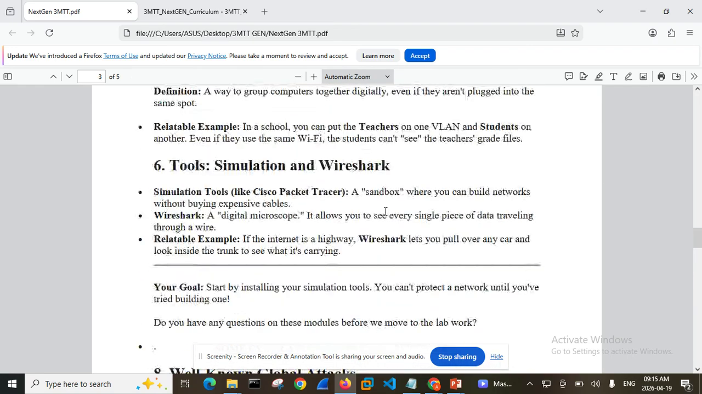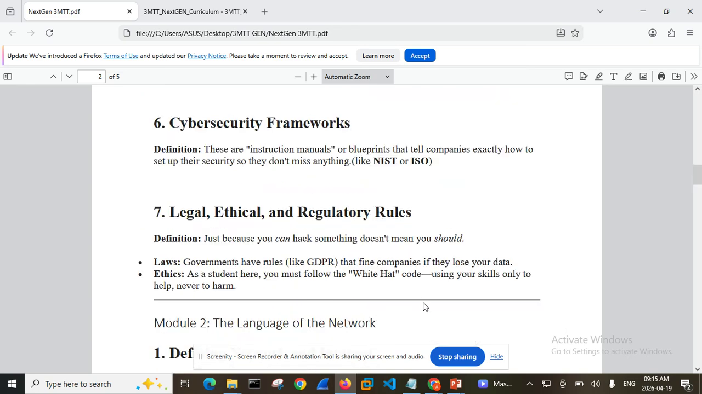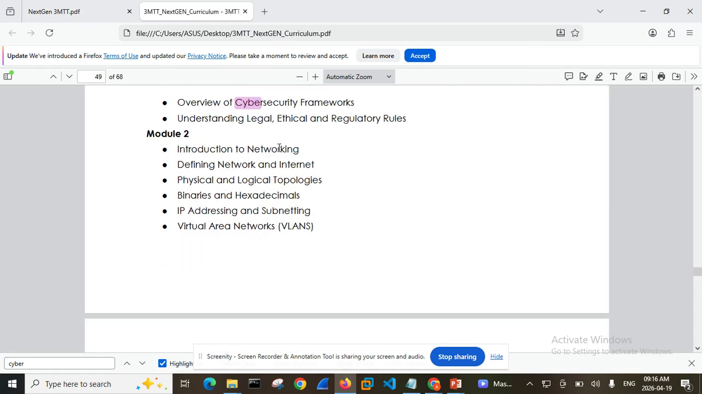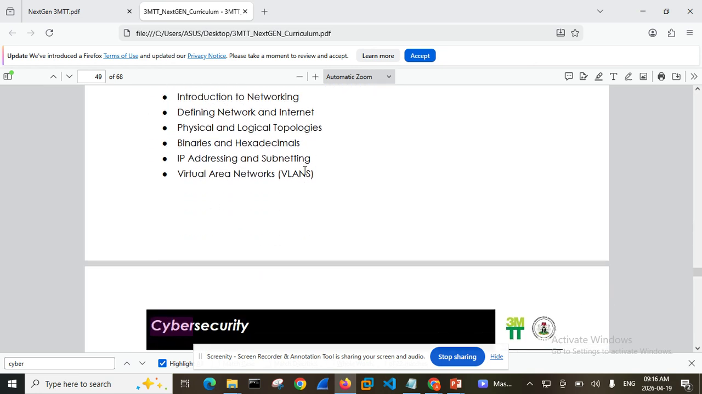So basically what we want to do is conclude our class with Wireshark, and be able to enter into a new topic and a whole lot of other stuff that we have to do. Okay, so that's basically what we want to do. And then we have introduction to networking: definition of network and the internet, physical and logical topologies, binaries and hexadecimals, IP addressing, and subnetting. So IP addressing and subnetting is something we are going to do in our next class.